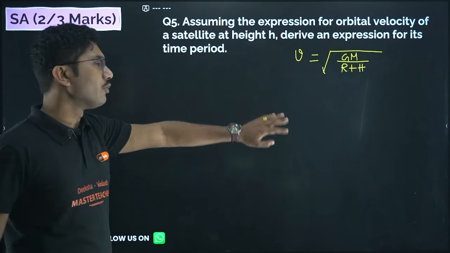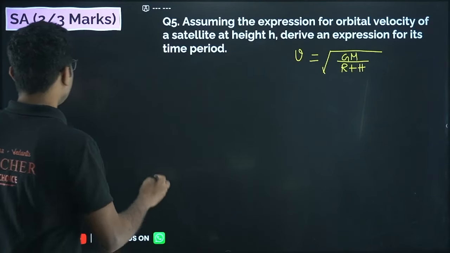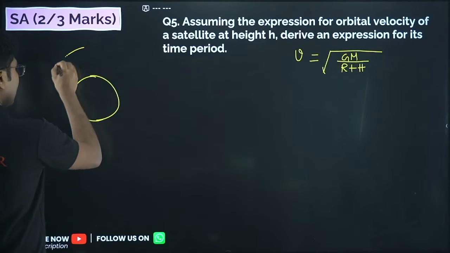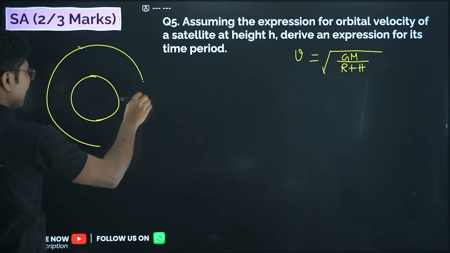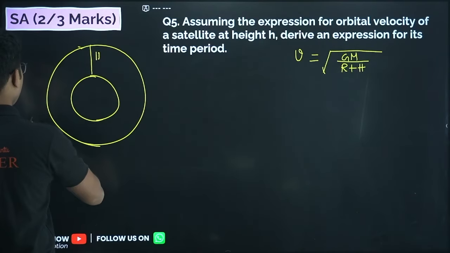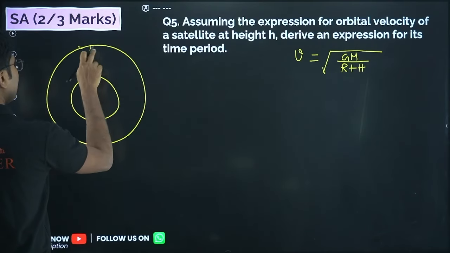If you remember it, it is very good. If you don't remember it, you should recall one thing. Suppose this is our Earth, and the satellite is orbiting at a distance, at a height h, small h. Okay, small h is given.